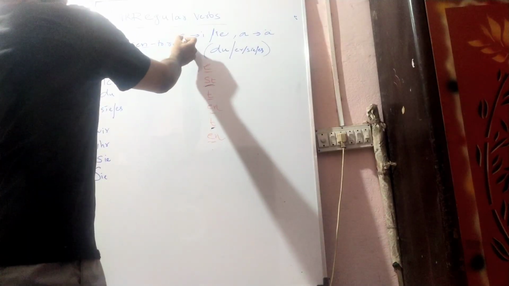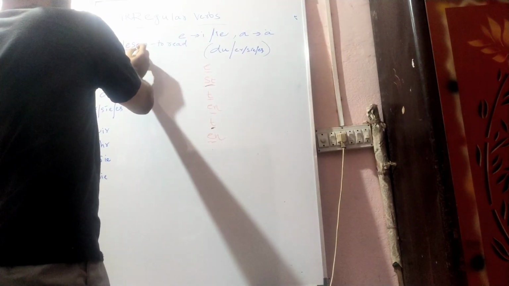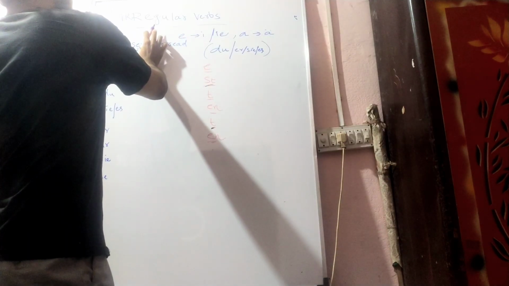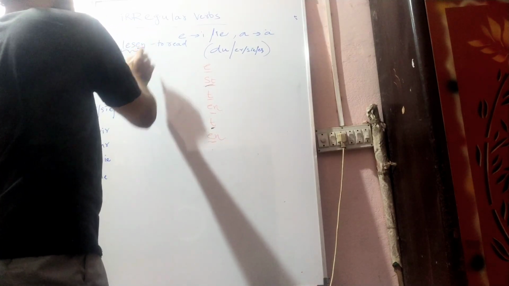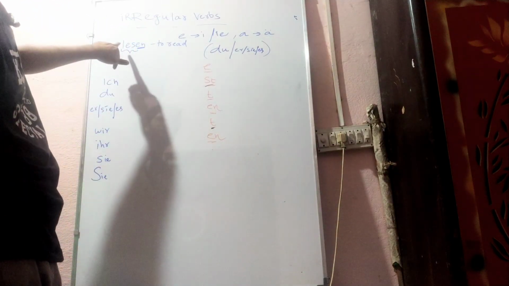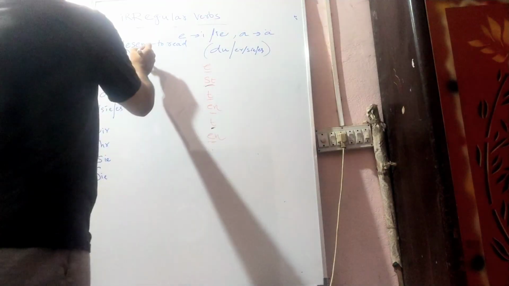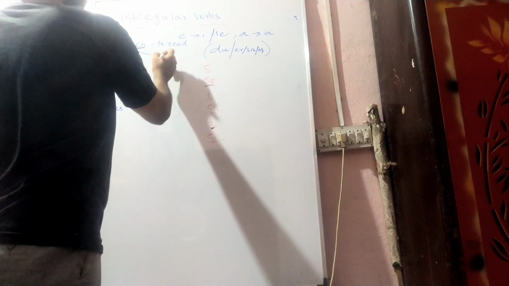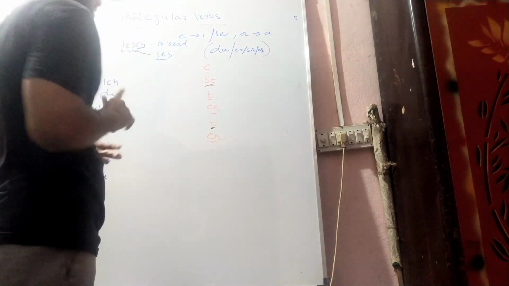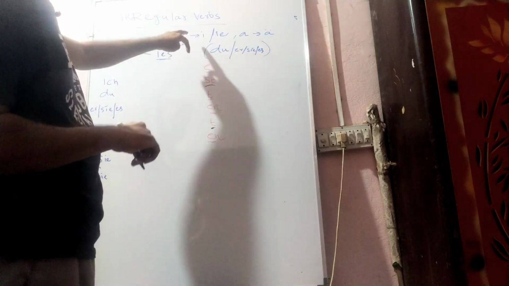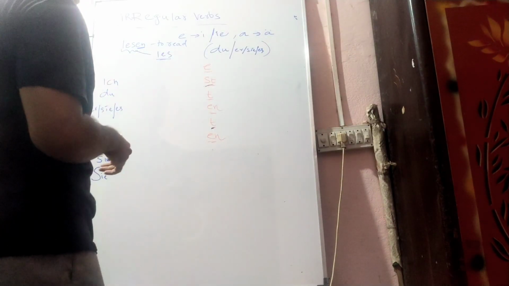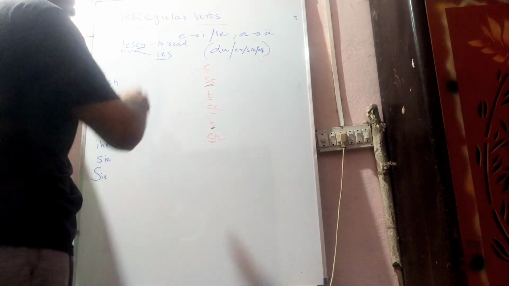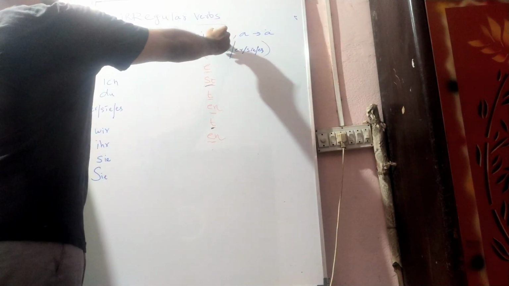So here, the first vowel in the stem part. What is the stem part? After removing en. En is the infinitive form. So the stem is LES. What is the vowel here? E. So in this verb, E changes to IE.